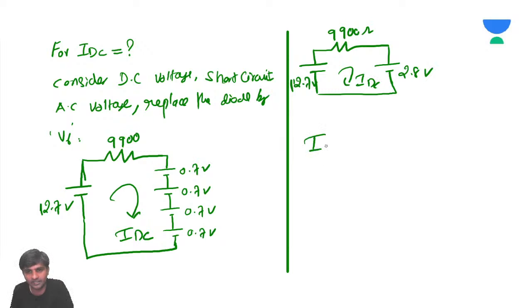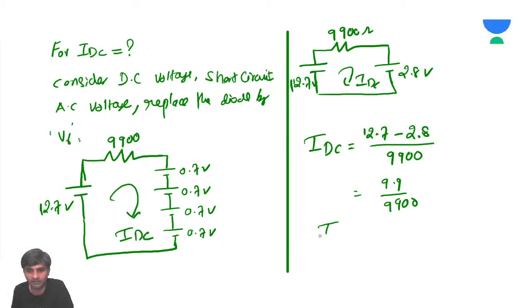So what is IDC? It is very simple: apply KVL. IDC is going to be 12.7 volts minus 2.8 volts divided by the total resistance in the circuit, which is 9,900 ohms. So that is 9.9 volts divided by 9,900. Tell me, how much is IDC going to be?